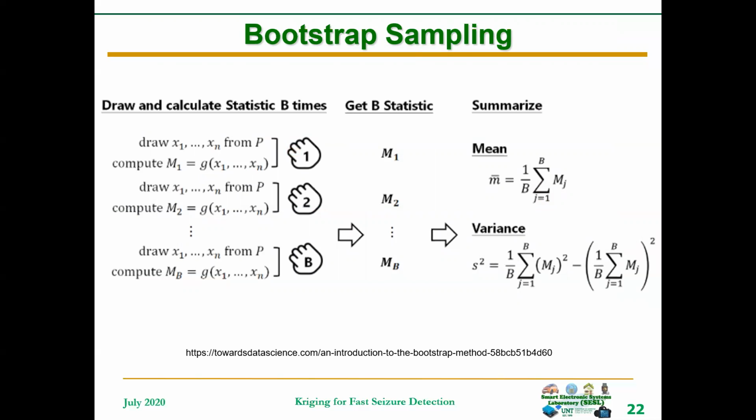Bootstrap sampling refers to a method of estimating the true statistical value of a population from some given samples. It involves sampling from the available samples with replacement to create multiple sets of samples. The number of sample sets created from the original samples is called the bootstrap size. You get statistics from these sets of samples, and then summarize them into the statistical value you are trying to estimate.